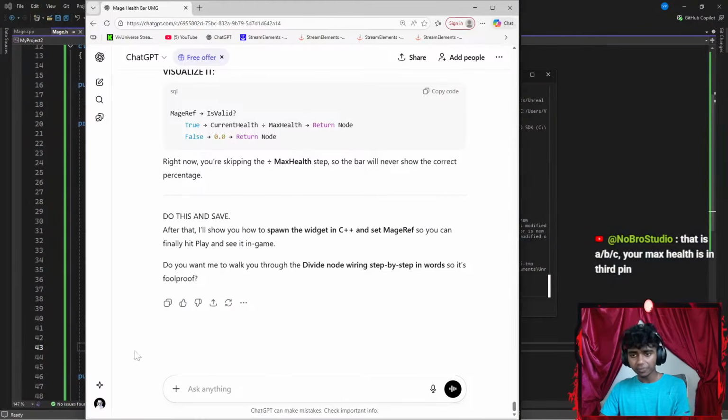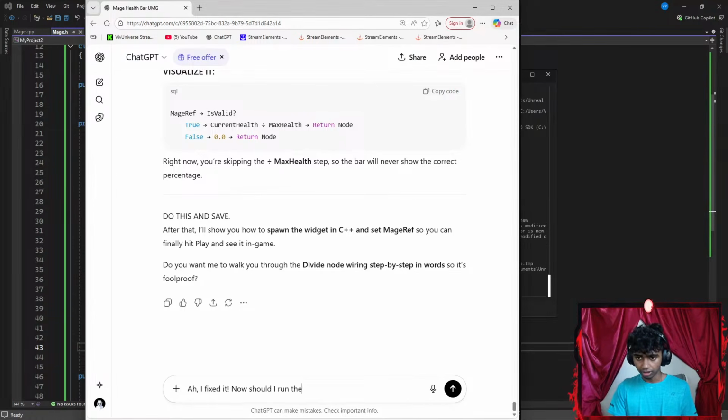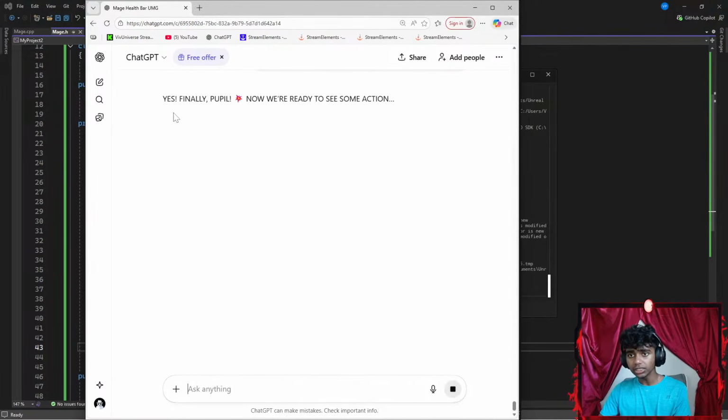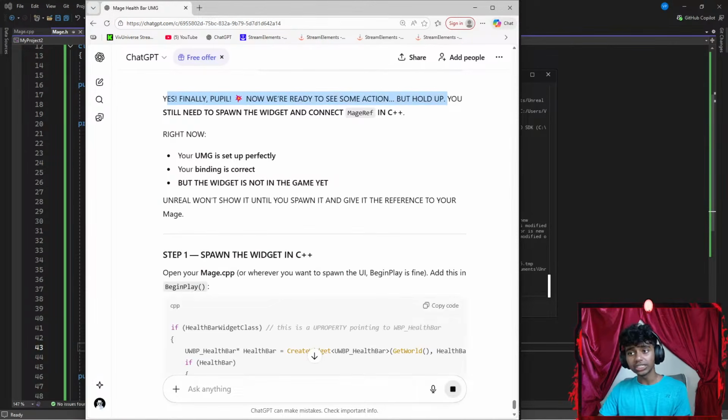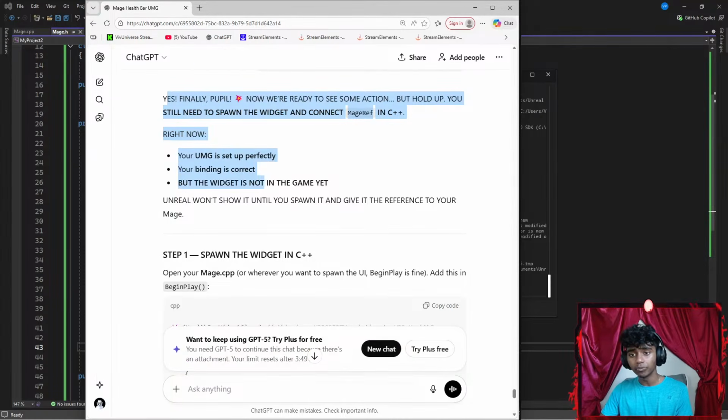Let's get some ChatGPT. Let's say something like, I fixed it! Now, should I run the code or where and how do I see it? Okay, let's see. Yes, fine people, now we're ready to see some action, but hold up, you still need to spawn the widget and connect it. Connect mage ref in C++. Right now your UMG is set up perfectly. Your binding is correct, but the widget is not in the game yet.